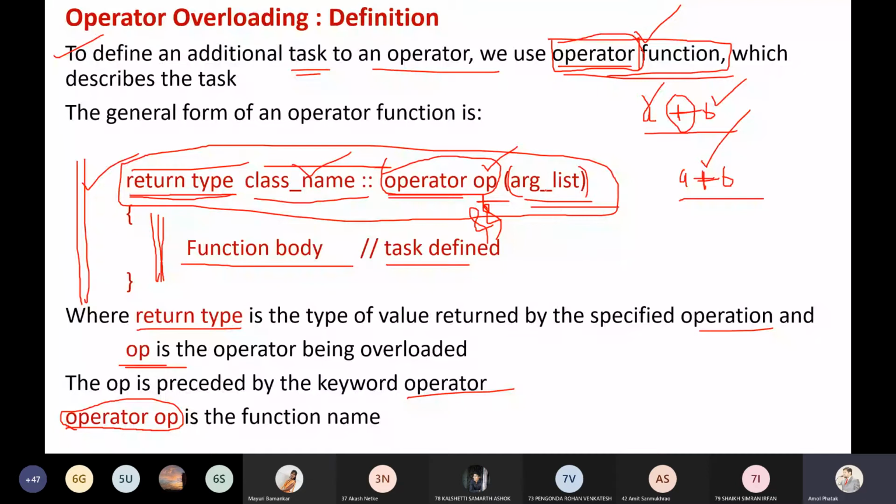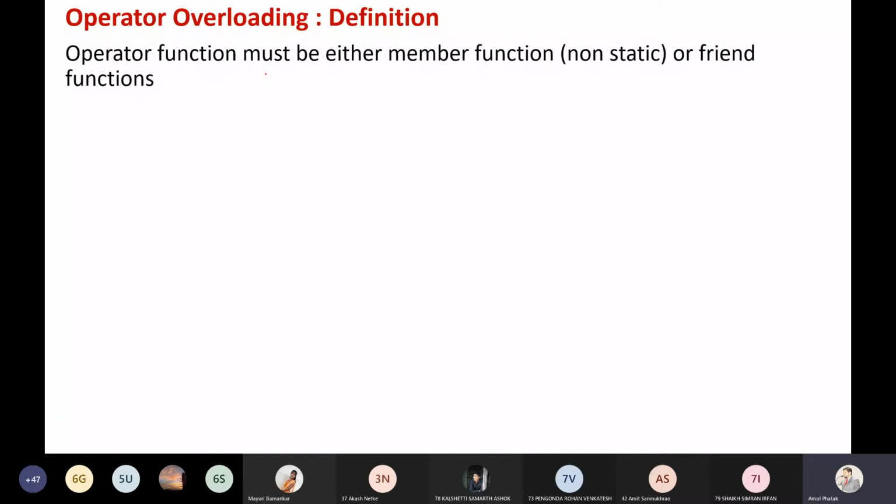With this background, let us move to the next point. Just 1 minute. An operator function must be either a member function, that is non-static, or it may be a friend function. So whatever operator function I'm using should be a member function. It should not be a static function; I cannot use a static function over here. Or it may be a friend function. Now I want everyone to look at these examples.